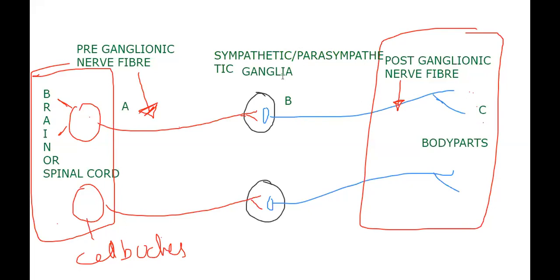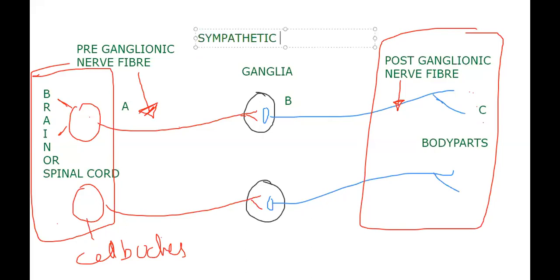So we are talking about sympathetic and parasympathetic ganglia. There is a preganglionic neuron. I'm trying actually to show this as a sympathetic ganglia. Let me write here first of all.